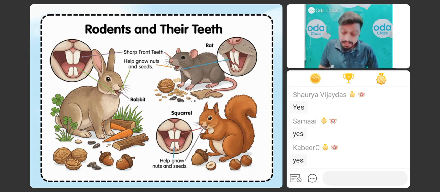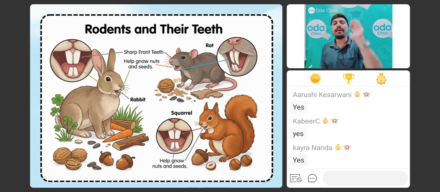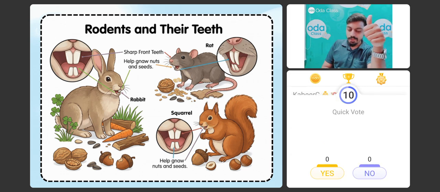Is it clear to all of you? क्या ये clear है सारे बच्चों को? जल्दी बताओ मुझे. Is this clear? Yes. So this is a very interesting fact that you might be knowing right now. अच्छा, किस किस को ये पता था? If you knew it before, you can type yes. If you don't know it, if you understood it right now, then you can type no.